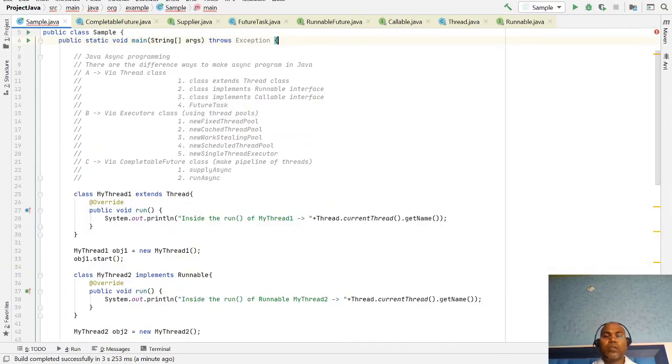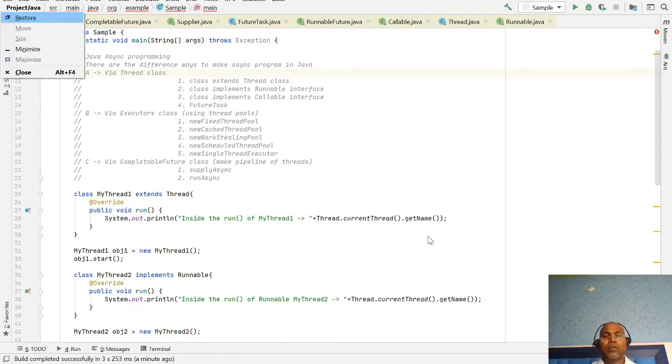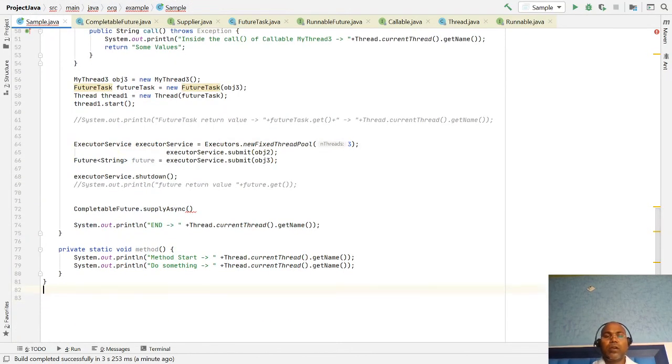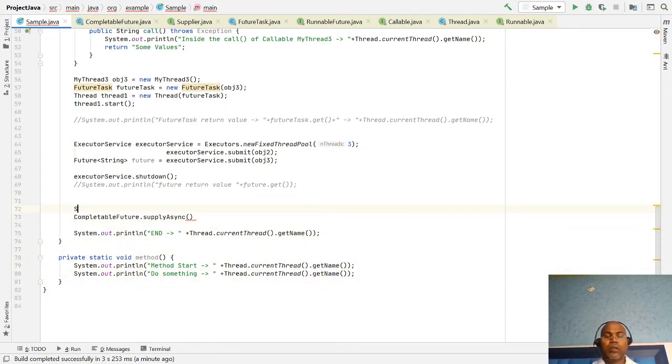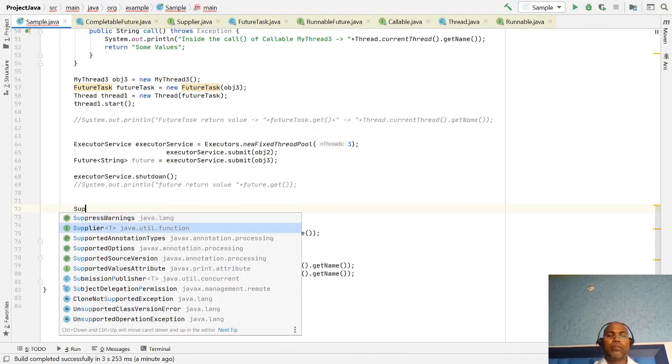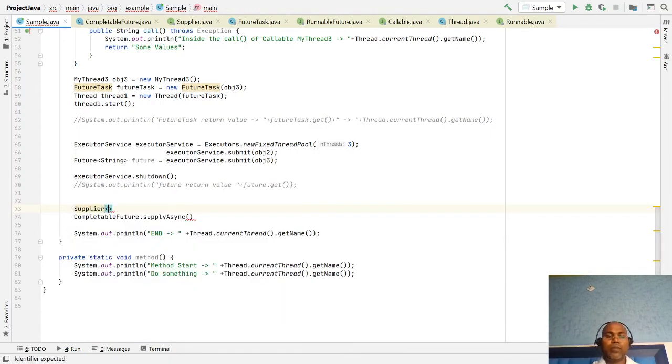So here I just pass, I use the supplier. Let's say the type is a String Supplier equal to, it does not take any value but returns some value.